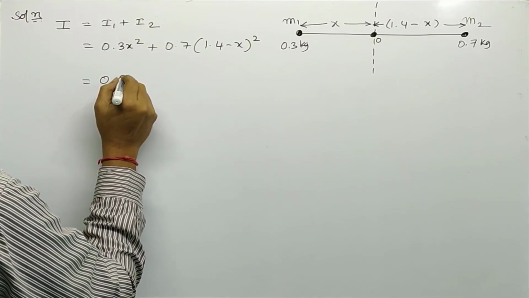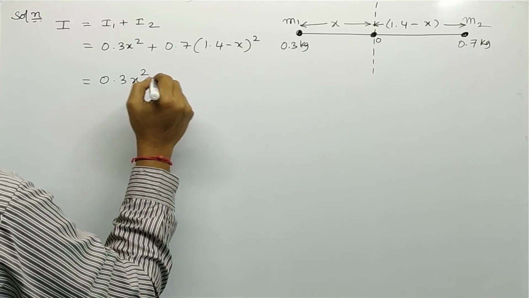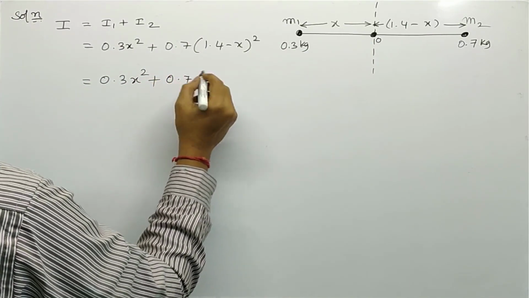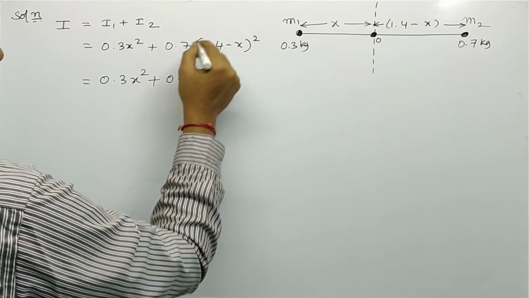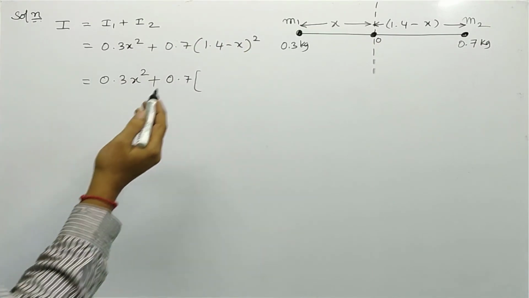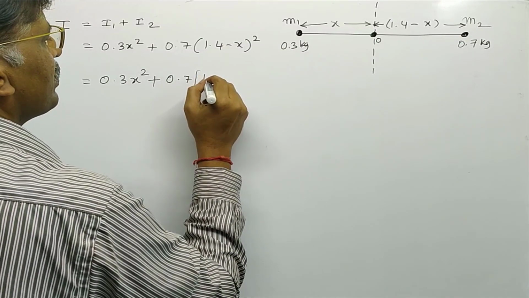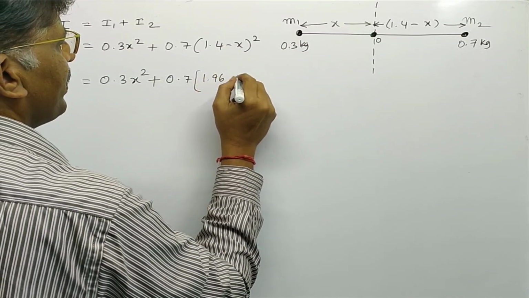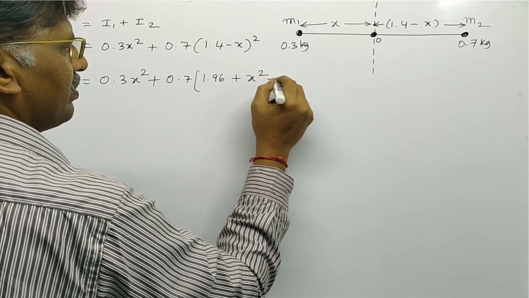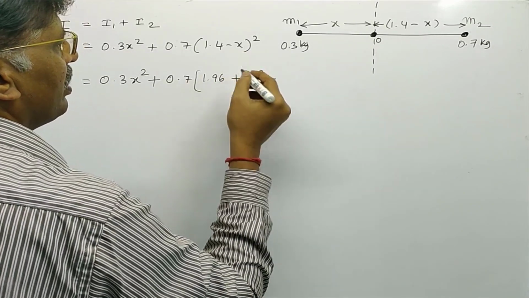We can write this as a minus b whole square: a square, that is 1.4 whole square, 1.96, plus b square, x square, minus 2ab, 2 into 1.4 into x, that is 2.8 x.